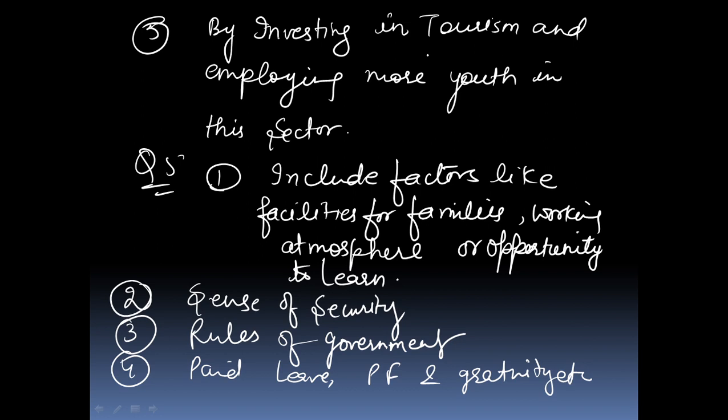We should see whether these conditions are present in your job or not. And in the fifth condition, the employer should also make provisions for medical benefits and a safe working environment. A safe, secure environment may allow more women to take up a variety of jobs.